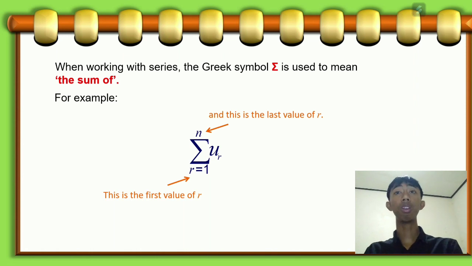Okay, for more information, when working with series, we can replace Sn with the Greek symbol named sigma. That means the sum of. For the example in the slide, we can read that as the sum of r equal to 1 to n of Ur. That means we will get the sum or series of the sequence where 1 is the first value of r, or the first term we can say. Then n is the last value of r.